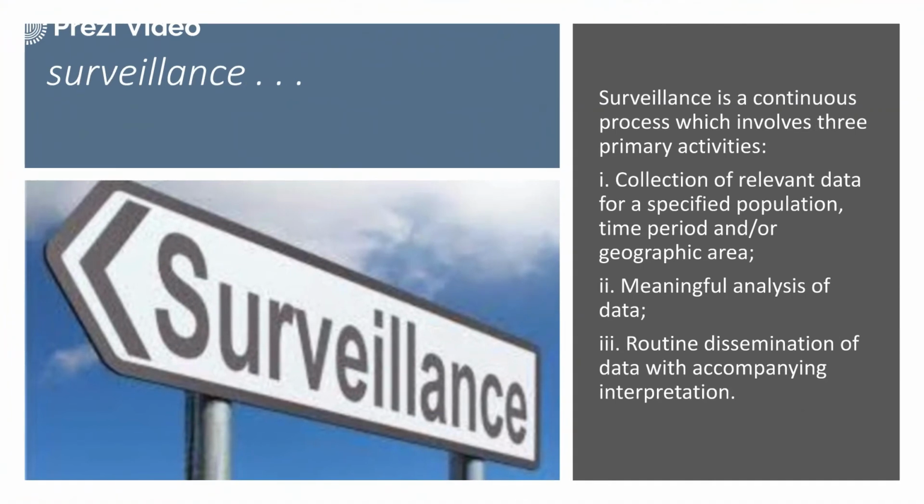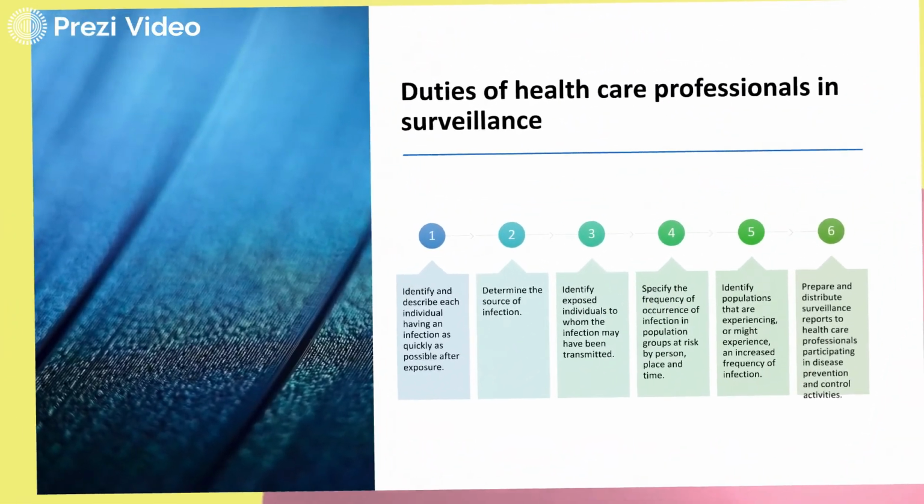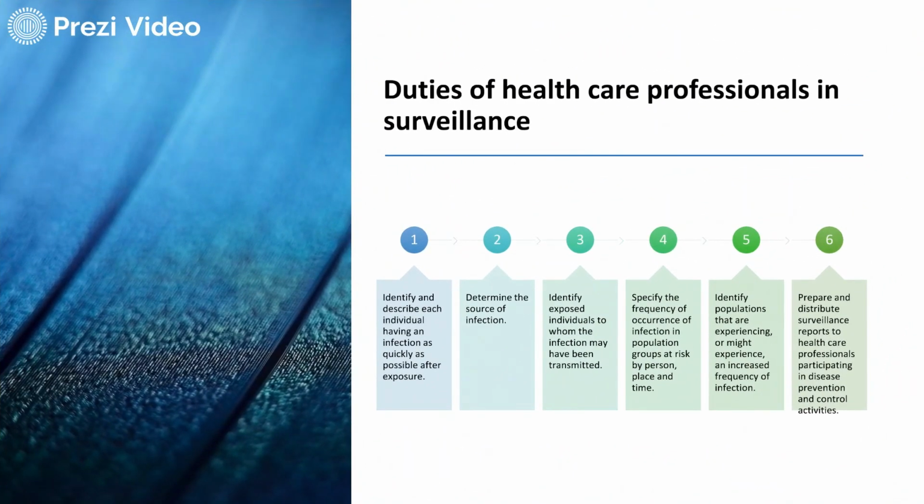It is a continuous process which involves three primary activities. The first is the collection of data, then meaningful analysis of the data, and third is the interpretation of the data. These are the duties of the different healthcare professionals in surveillance: to identify the problem, determine the source, identify the exposed individuals, specify the frequency, identify the populations experiencing the problem, and prepare and distribute the surveillance reports.